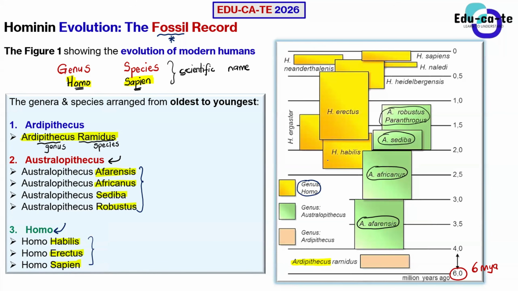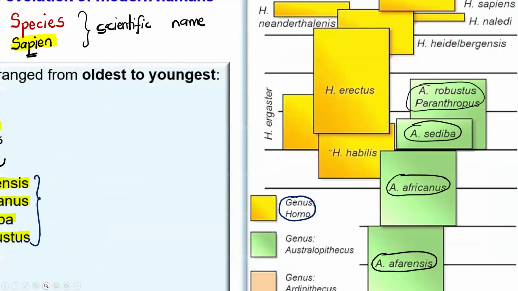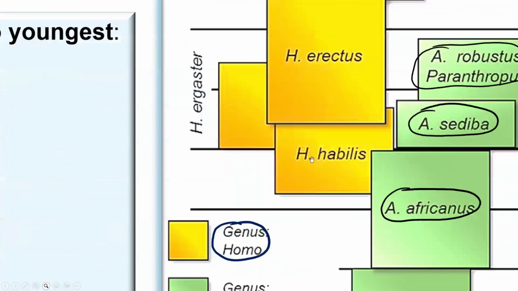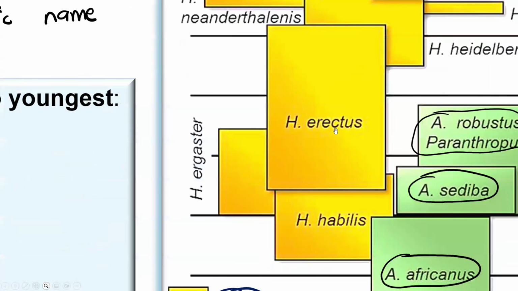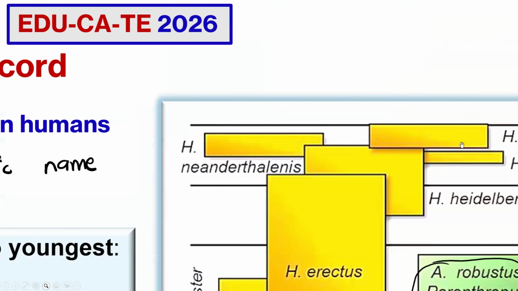When you look at this diagram here, the Homo genus is represented by this gold color. So you've got your Homo habilis here. If you just zoom in a bit, here is the Homo habilis. You have got your Homo erectus, and you have got your Homo sapien.